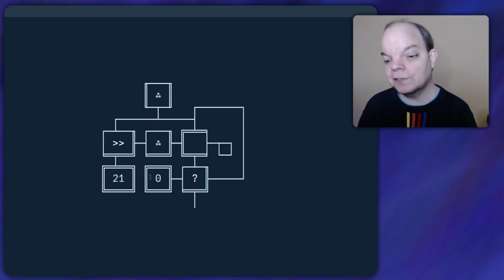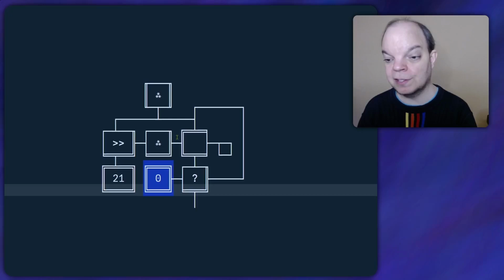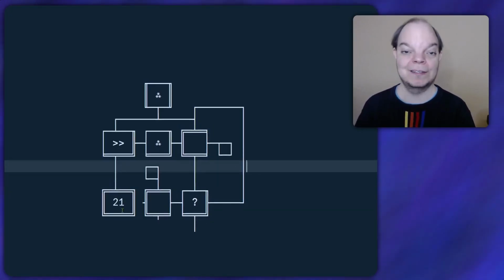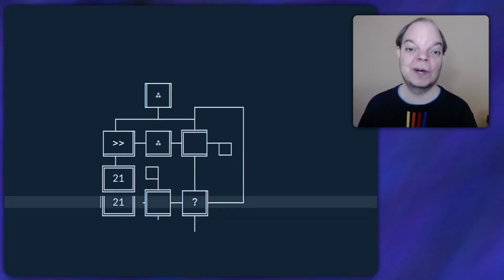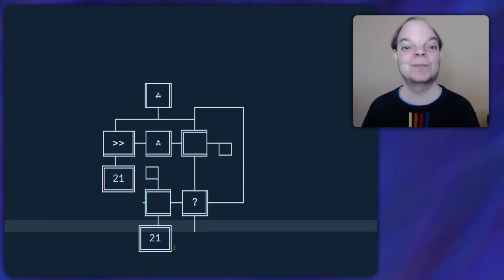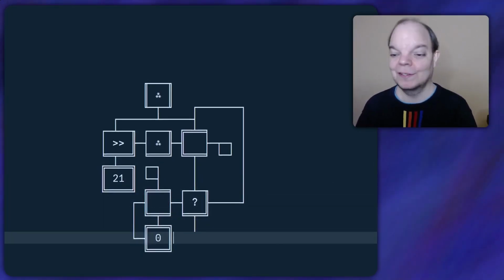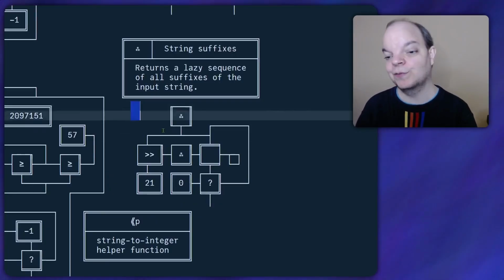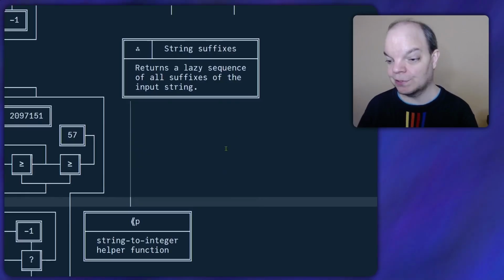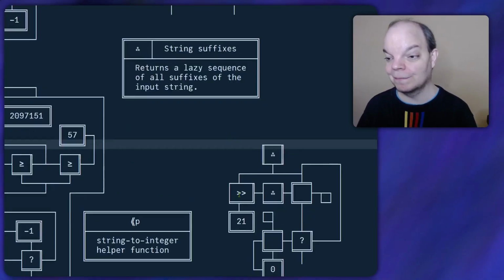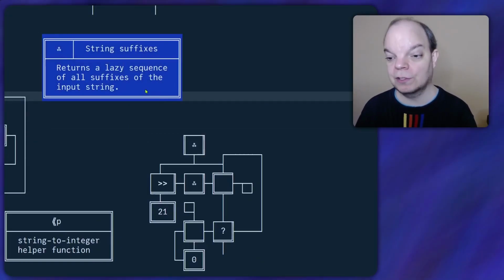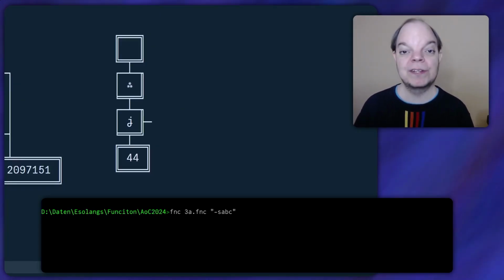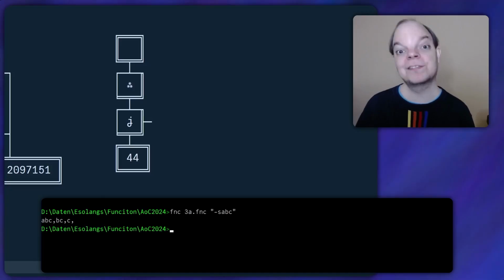So in order to change the function, instead of returning a 0, I need to return a lambda expression, which has 0 as both of its outputs, one because it's the empty string and the other one because the tail is an empty sequence. So now I need to transfer this function into the library again, and it won't fit into this space anymore, so I'm just going to move it all the way to the right here, and the comment should go right above it. There we go. That looks nice. So now if we run the same, we should get an extra comma, and it turns out that we do.